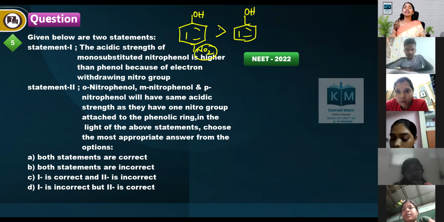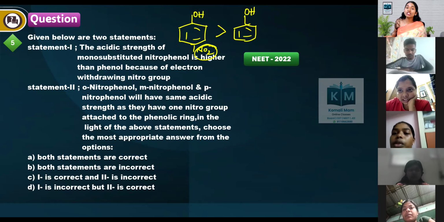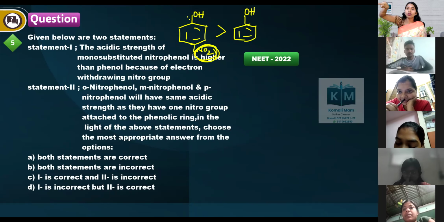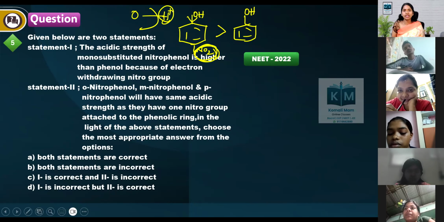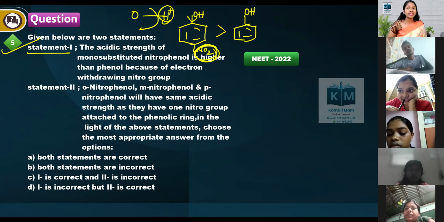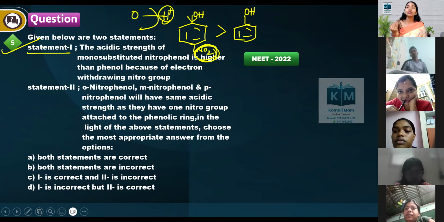Which is more acidic? Nitrophenol is more acidic, at any position, ortho, para, meta. Because of the electron withdrawing nature, it pulls electrons from the benzene ring, benzene in turn pulls from oxygen, oxygen pulls from the hydrogen, and hydrogen goes out as H plus. So more acidic character. Statement 1 is the correct answer. Coming to statement 2.